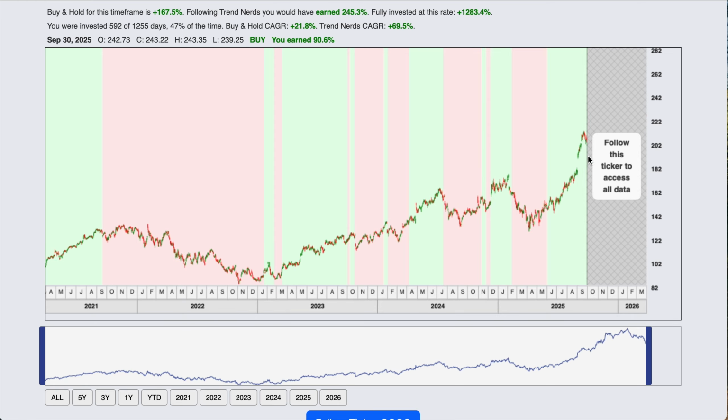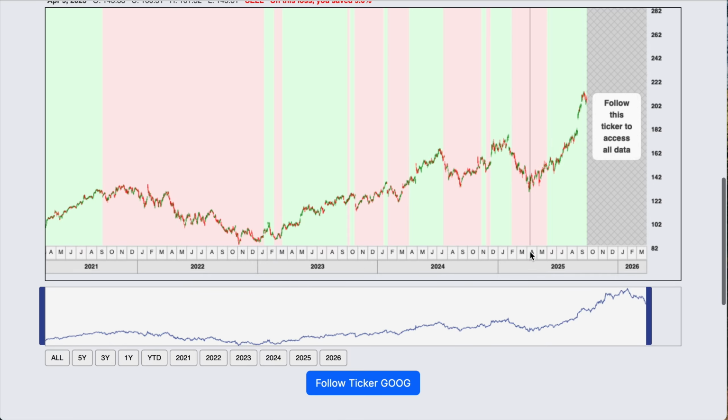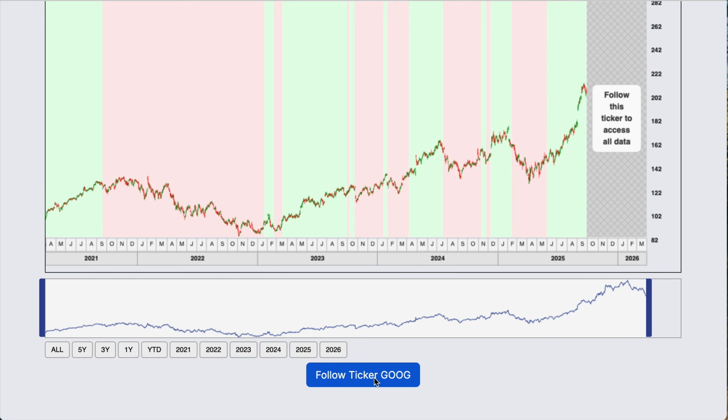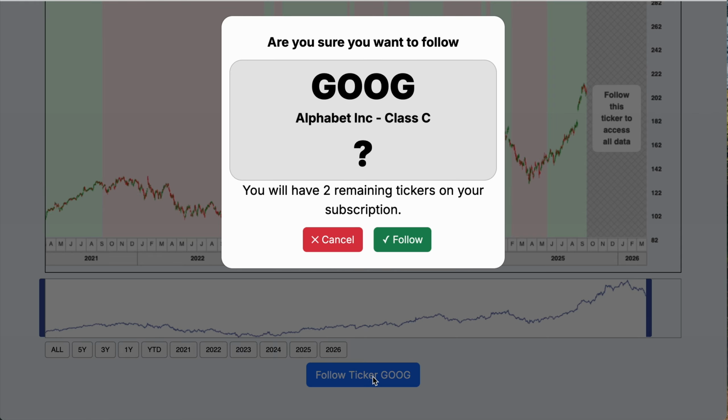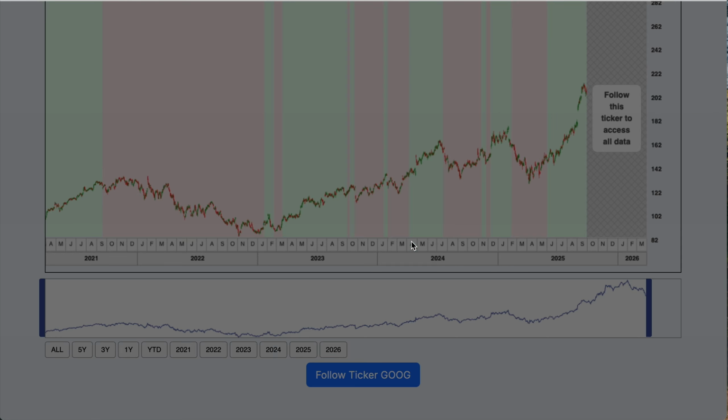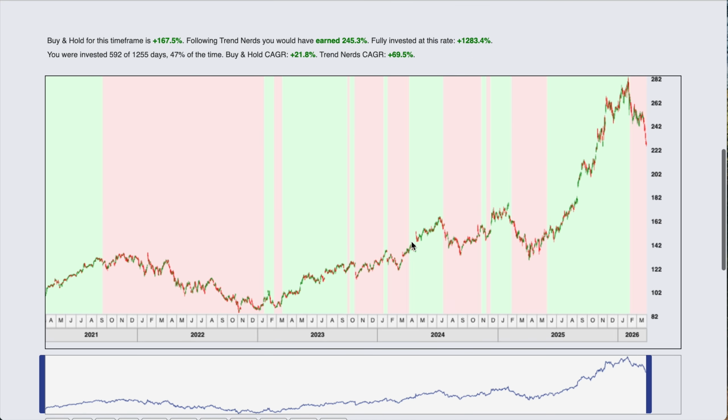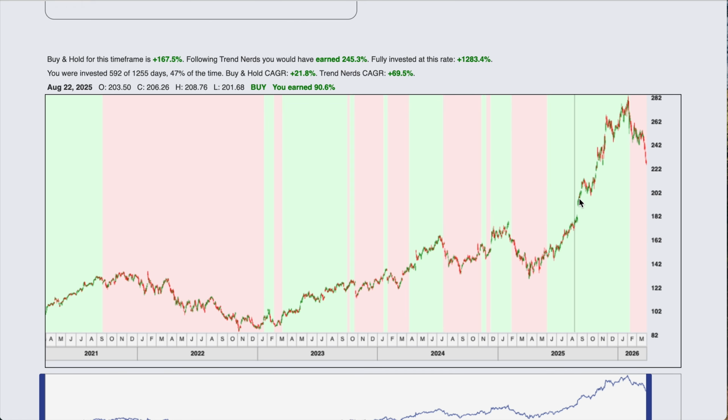We get a notice that says follow this ticker to access all the data. So I'll go ahead and I'll click the follow ticker GOOG, and I will follow it. So now we get access to all the information up to present time.